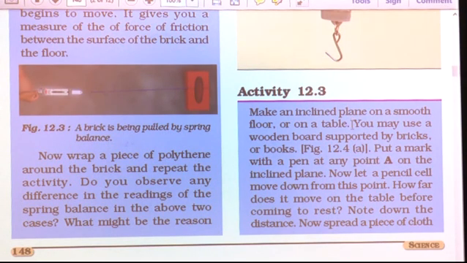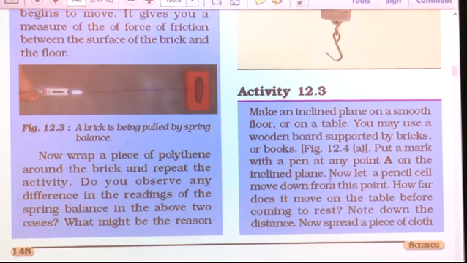Slanting. You have to keep any cardboard or anything in a slanting position, then you will get an inclined plane. You may use a wooden board also, which can be supported by the bricks or books. So, you can keep just 3-4 books, and you can keep the wooden board in a slanting manner, you will get an inclined plane, or instead of books you can even use bricks. Put a mark with a pen at any point A on the inclined plane.